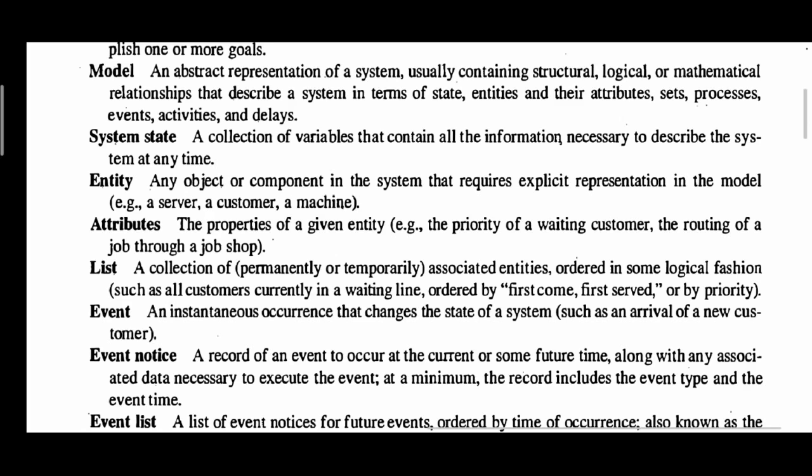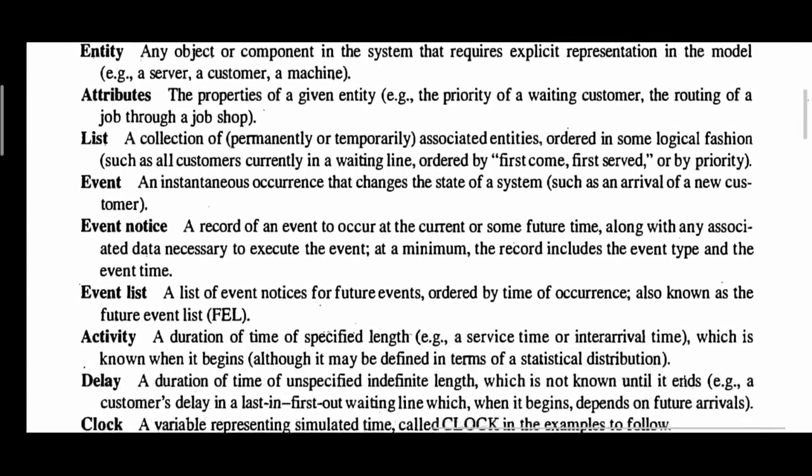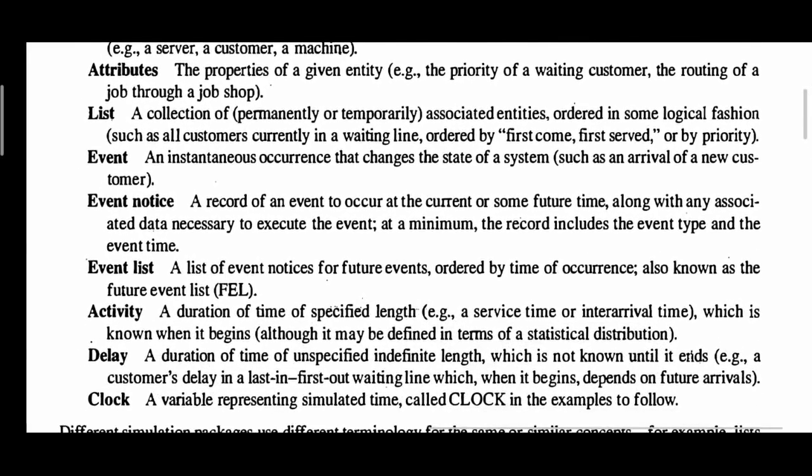Then event: an instantaneous occurrence that changes the state of the system is called an event. Event notice: a record of an event to occur at the current or some future time is called an event notice. Event list: a list of event notices which will happen in the future is called the future event list, or FEL.